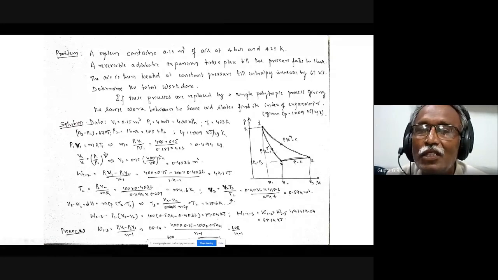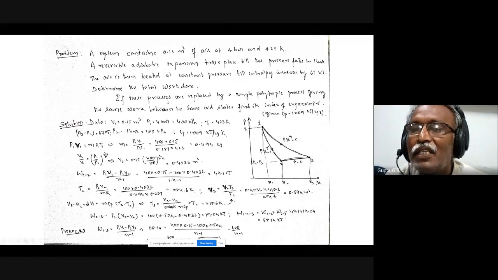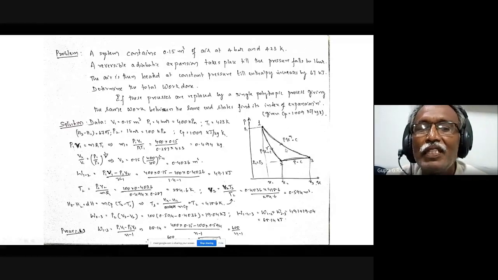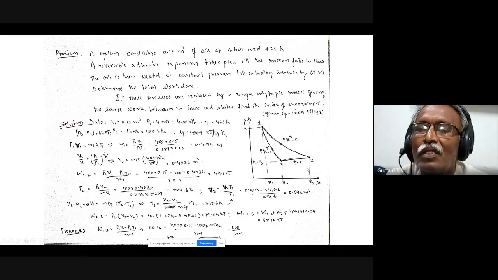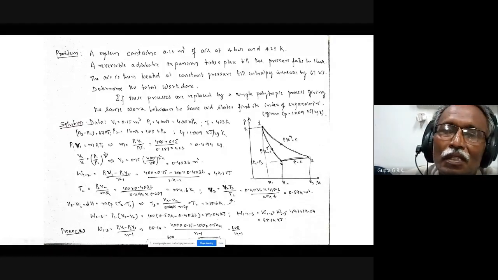And if these processes are replaced by a single polytropic process, okay, only one, giving the same work between the same end states, find its index of expansion n. So with what index of expansion it is to be expanded to get the same work. Okay, so this area should be same as this area. Okay. So what should be the index of expansion? That's what it is asked.